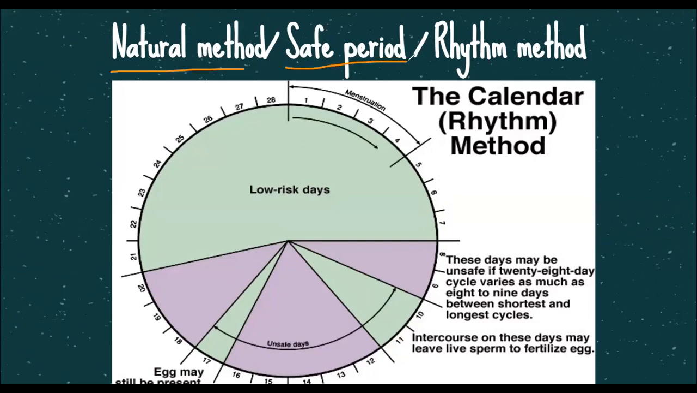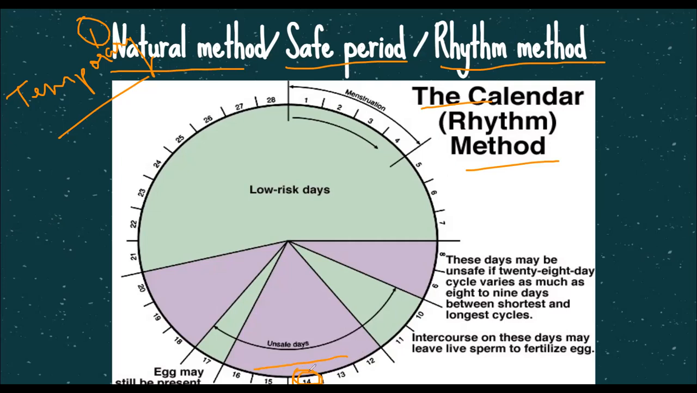It is also known as the safe period, or the rhythm period. Remember, we have begun with the temporary birth control measures, and the first one is the natural method, or safe period, or rhythm period. It is also known as the calendar method. Basically, if you remember the menstrual cycle and ovulation, it happens around day 14, that is 13, 14, 15, plus or minus 1 day.